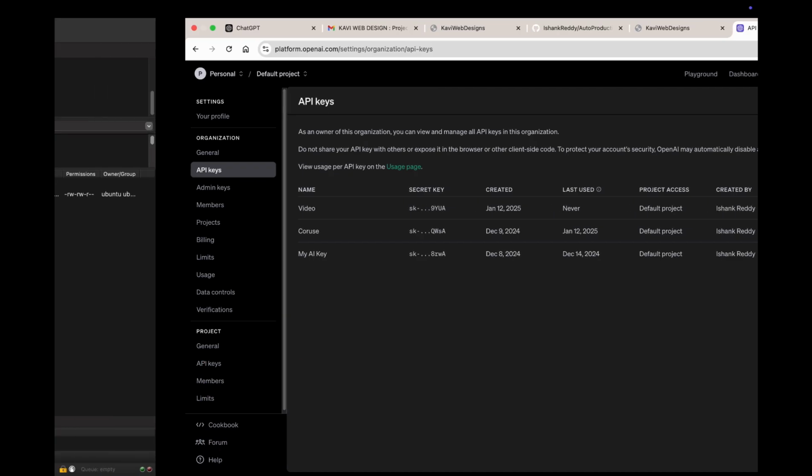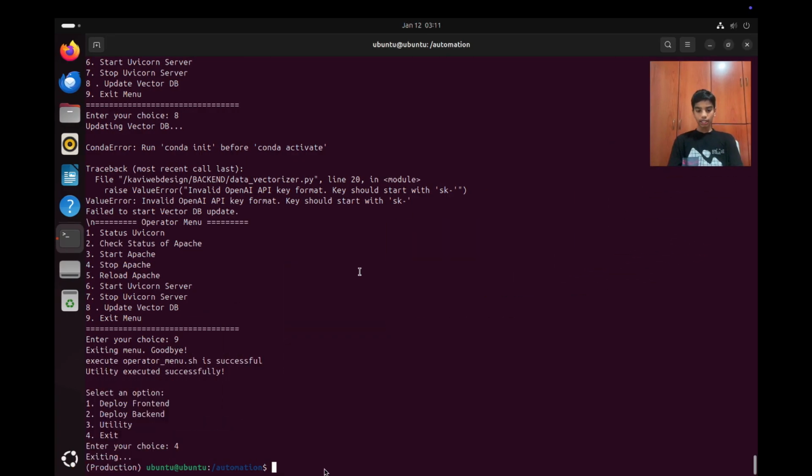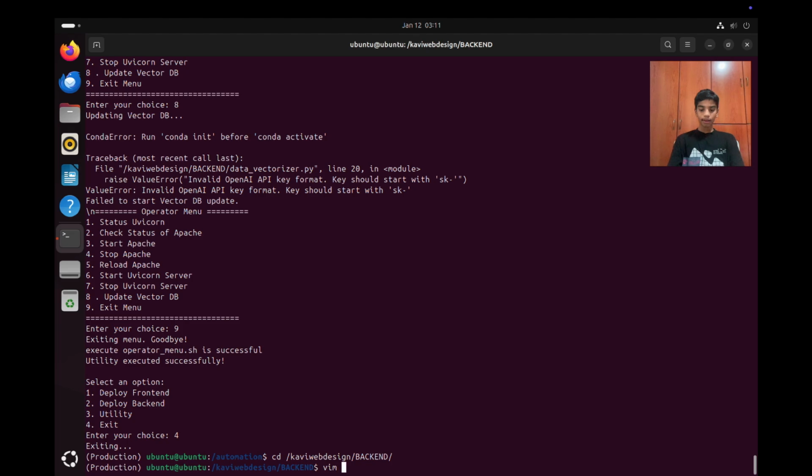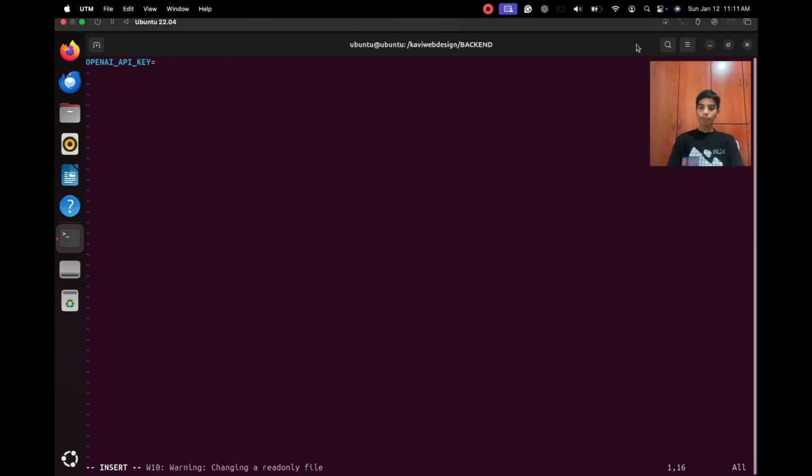Now I'm going to go to my Ubuntu. I'm going to do cd /kaviwebdesigns/backend, then vim .env, and over here I don't have my OpenAI key, so I'm going to paste it in there, and I'm going to pause here. Once I paste it in, you will just see the terminal.